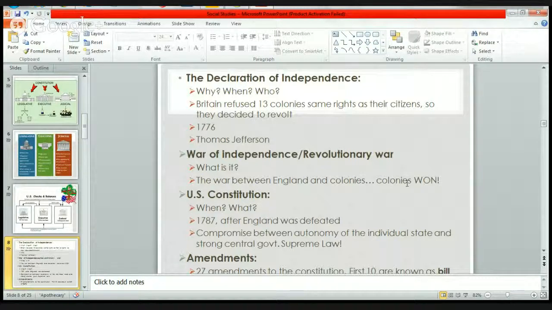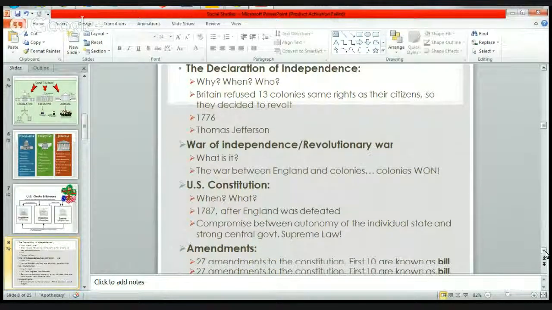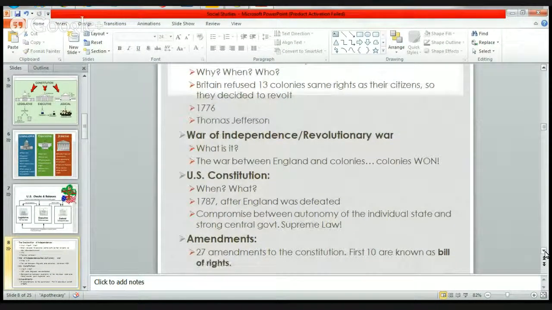Okay, and then we had the U.S. Constitution that was written, and there were a lot of controversies over writing the Constitution, but eventually, after the Constitution was written, there was a centralized government, and because of that centralized government, we have a lot of the laws today that we didn't have when the British were here. All right, so how many amendments are there up to date? 27 amendments to the Constitution. The first 10 are the Bill of Rights.